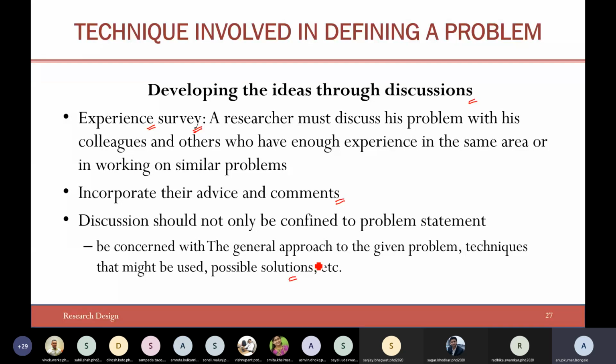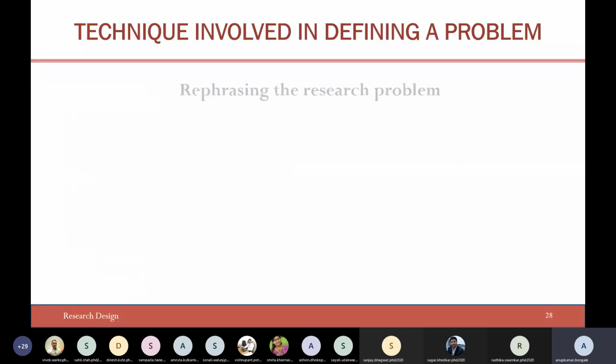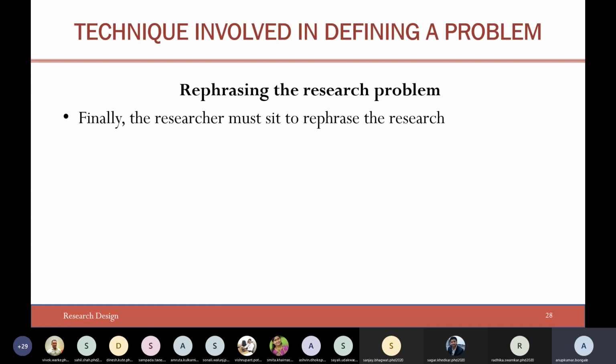It should not always be an individual journey, but rather you should take advice from many people, which will help you to shape the problem statement and the objectives. So finally, once you have done all these activities, you are there to submit your research proposal. The researcher must sit and rephrase the research problem. Now you have got all the information. You have collected a vast amount of information through discussions, literature survey, expert opinion, and experience survey, and so on.